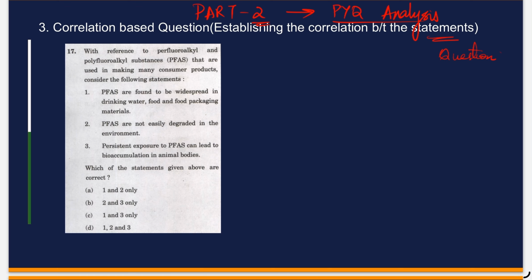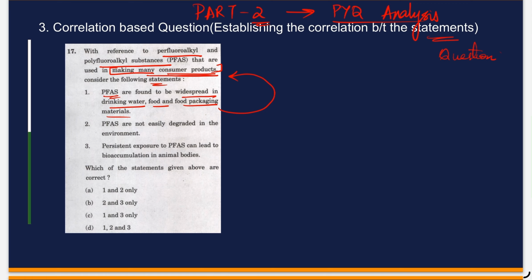The example is with reference to perfluoroalkyl and polyfluoroalkyl substances that are used in making many consumer products. Consider the following statements. So the key here is making consumer products. Consumer products is a key. So the first statement is saying PFAS are found to be widespread in drinking water, food, and food packaging materials. So we have to correlate the first statement with the question.